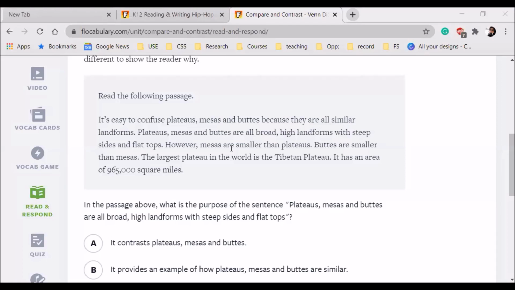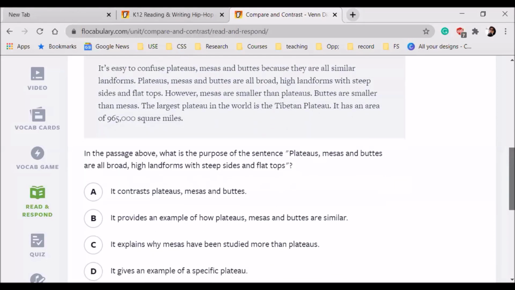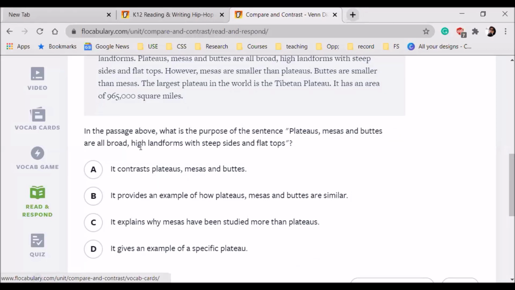The largest plateau in the world is the Tibetan Plateau, with an area of 965,000 kilometers. The question is: in the passage above, what is the purpose of the sentence "Plateaus, mesas, and buttes are all broad, high landforms with steep sides and flat tops"?